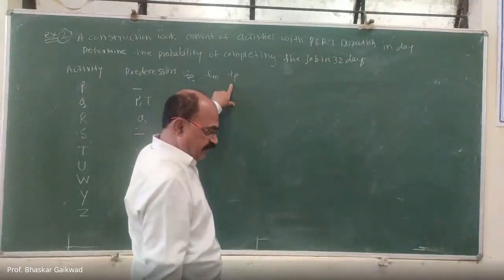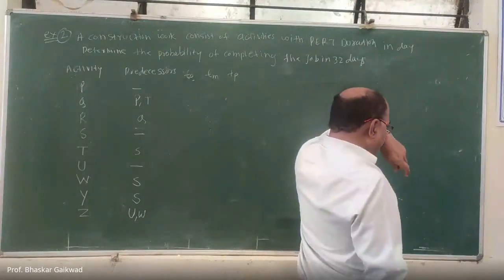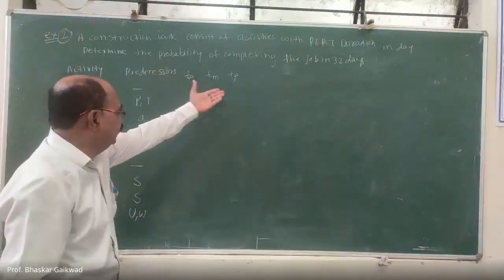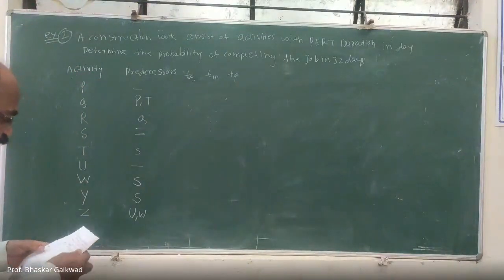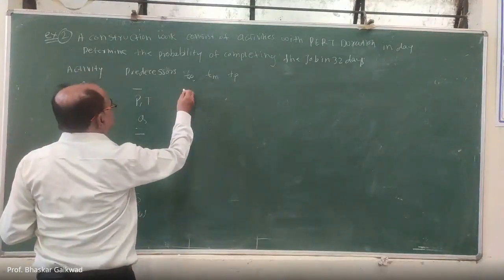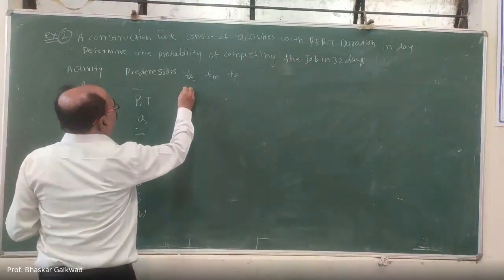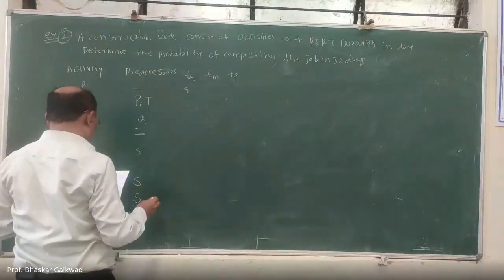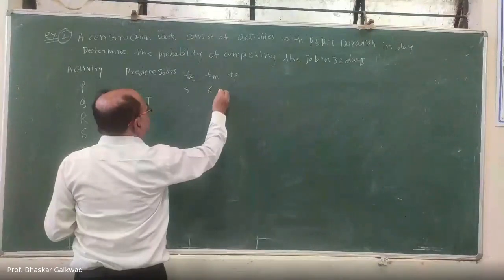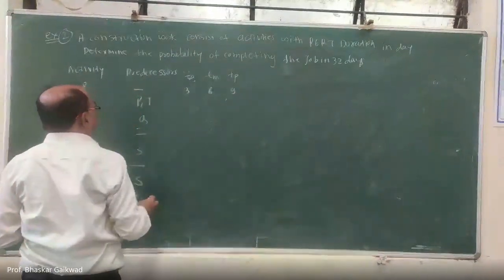And pessimistic time means everything is against us, yet the activity will still get completed. For activity P, the optimistic time is 3, most likely 6, pessimistic 9.